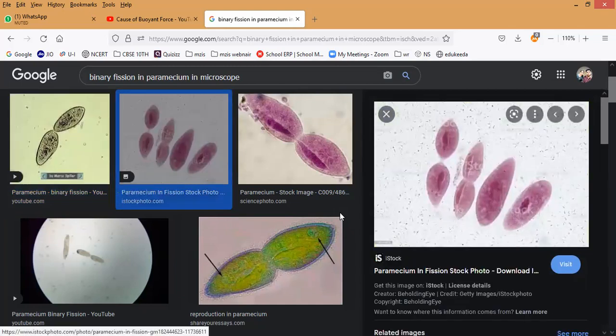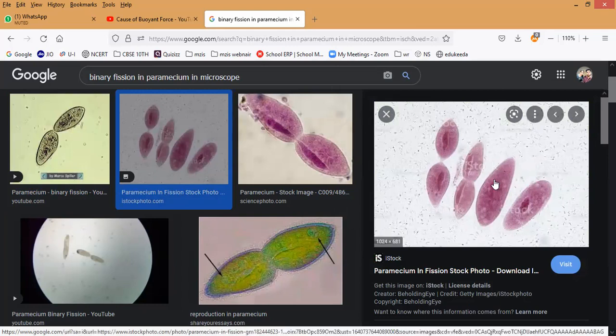Yes? This is what it is. So here, what will happen? As I said, the nucleus is going to split into two equal parts, half. Have you noticed it? Please respond. This is what will happen.